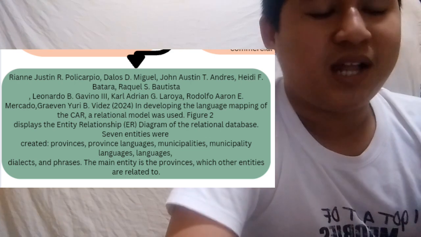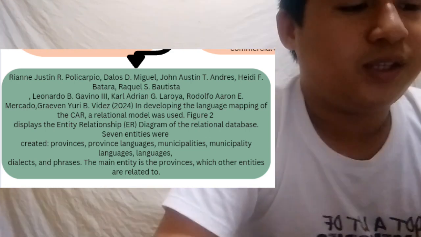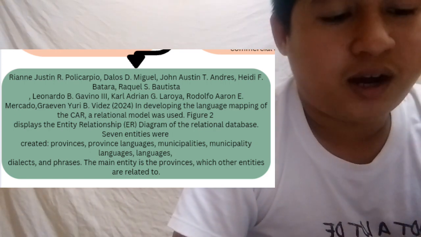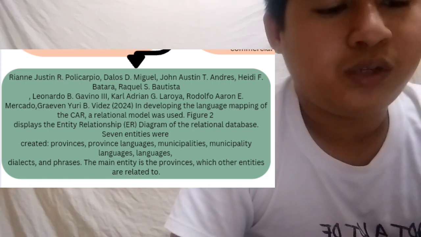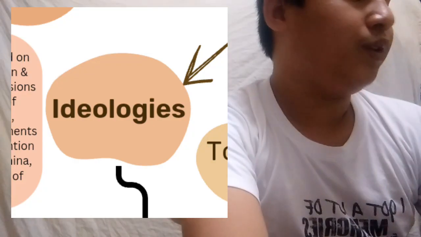Next, we have Dalos Dingal and his fellow researchers. So they found out that in developing the language mapping of the CAR, a relational model was used, figure to display the entity relation or ER diagram of the relational data. And now we're going to the ideologies.